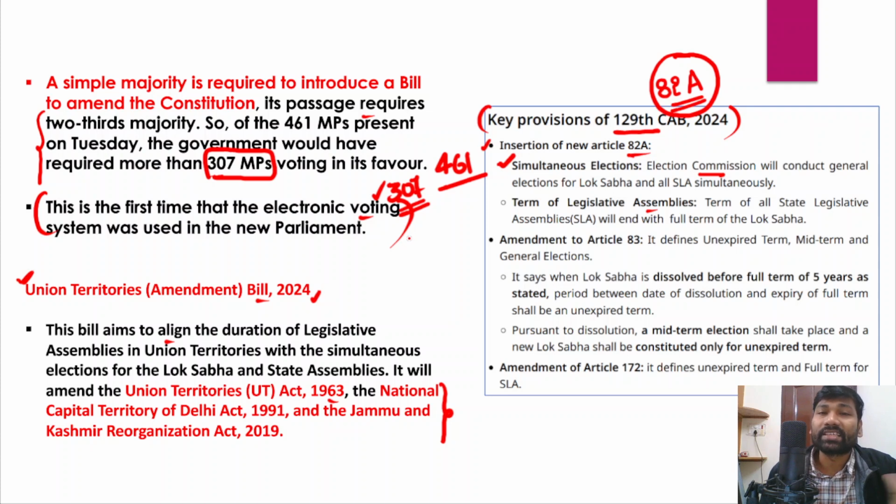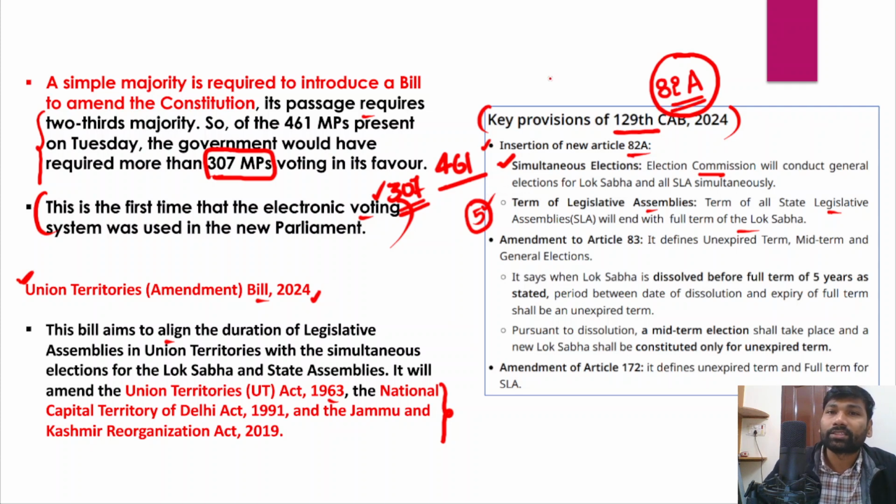What it says with respect to the term of legislative assemblies is that the term of all legislative assemblies will end with the full term of the Lok Sabha. Suppose, imagine that the Lok Sabha term is 5 years; once the Lok Sabha term ends at 5 years, all legislative assemblies' terms will also end at the same time.